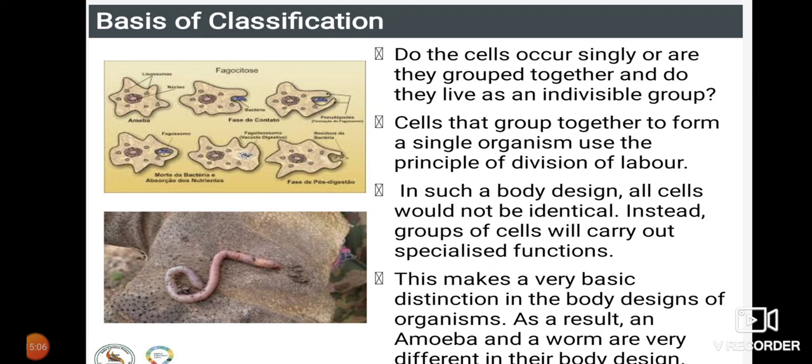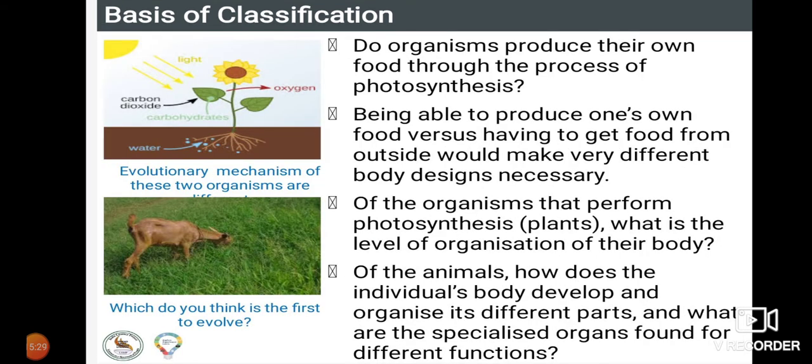A well developed nervous system is not present, but a primitive nervous system is present, and their body starts to excrete or eliminate the waste material. Thus the body design also plays a very important role in the classification of organisms. And another basis of classification, as we all know, is autotrophs and heterotrophs.